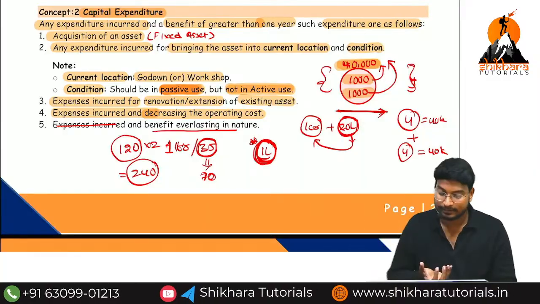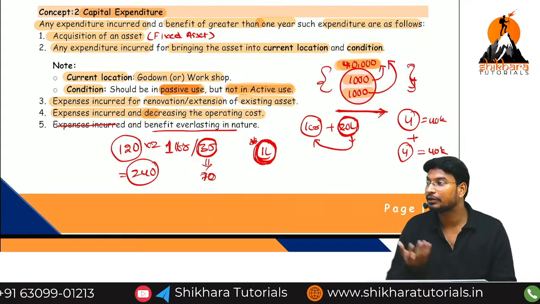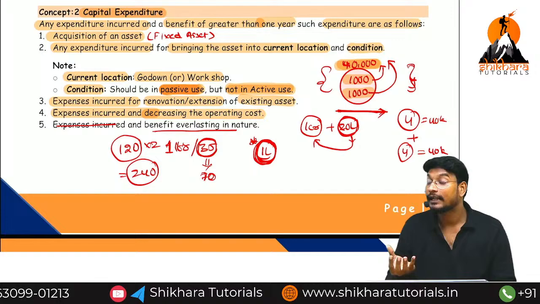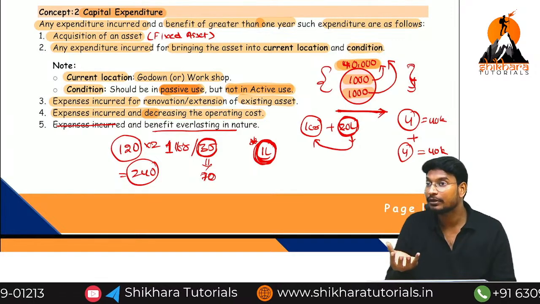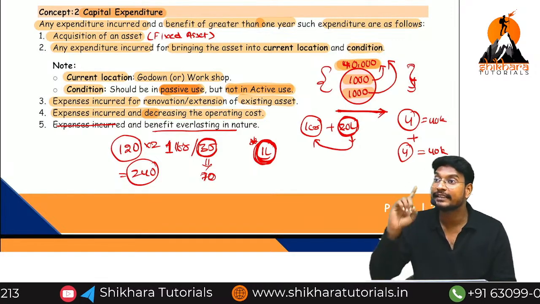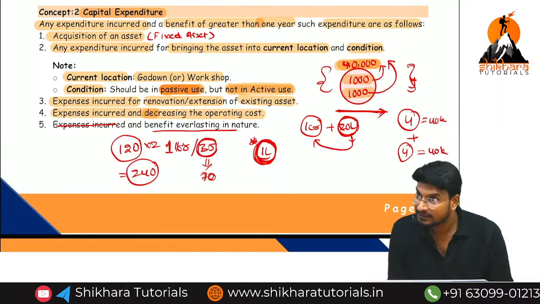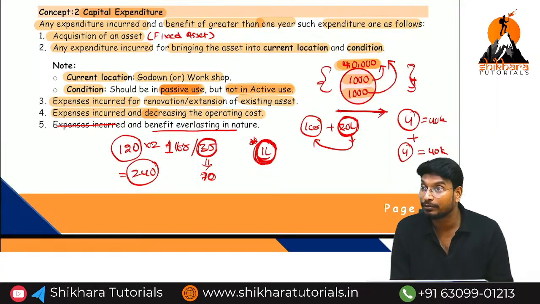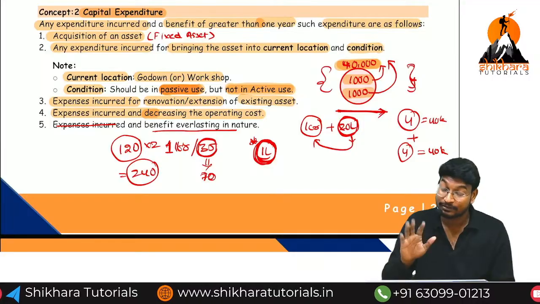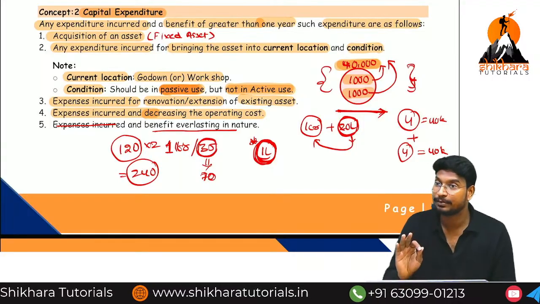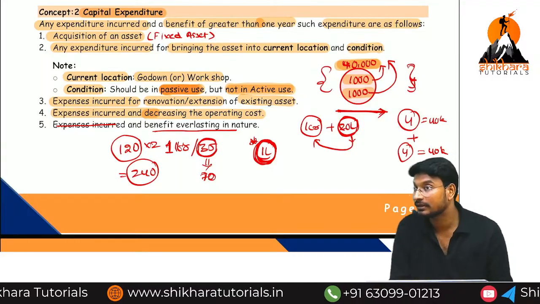Acquisition of an asset. Next, any expenditure incurred to bring the asset. In the place of asset, if you replace the word good, that expenditure is called direct expenses. Good means that kind of expenses is called what? Revenue expenses are called direct expenses.